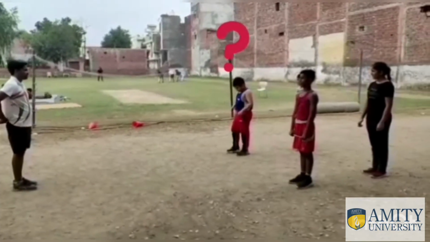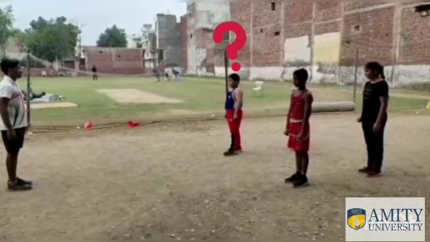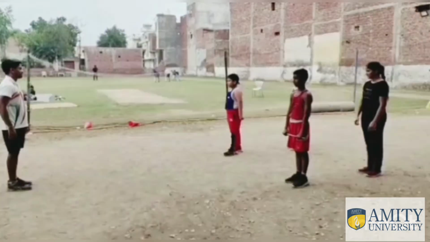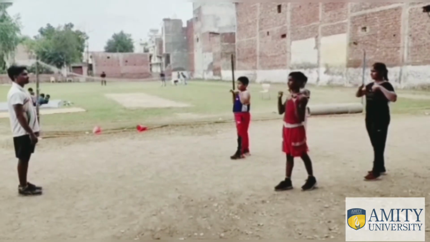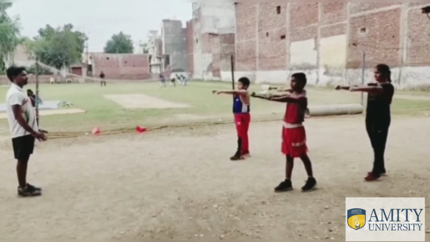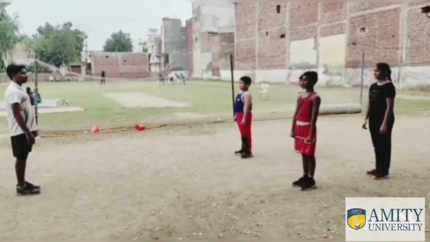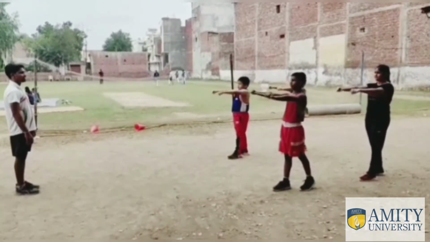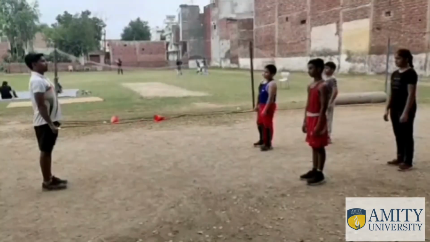As we can see, the student has a doubt while performing the exercise. So the student teacher will clarify the doubt raised by the student. Command for you, demonstration for me. Exercise number 1, continuously begin. 1, 2, 3, 4, 5, 6, 7.